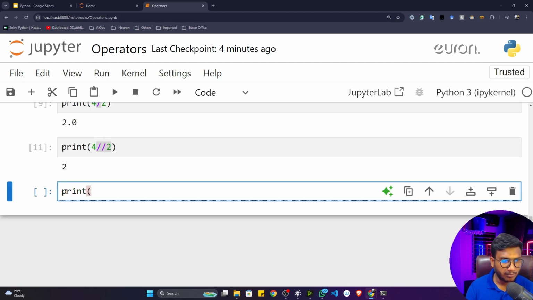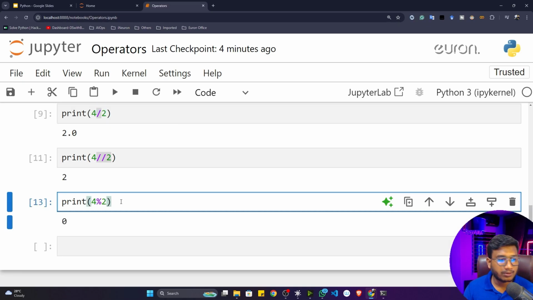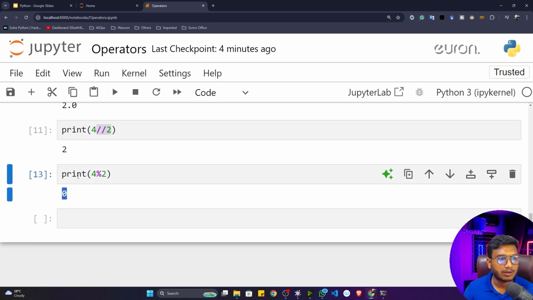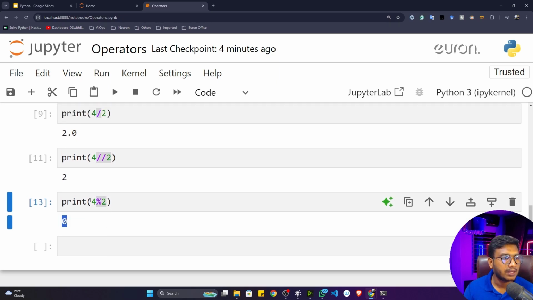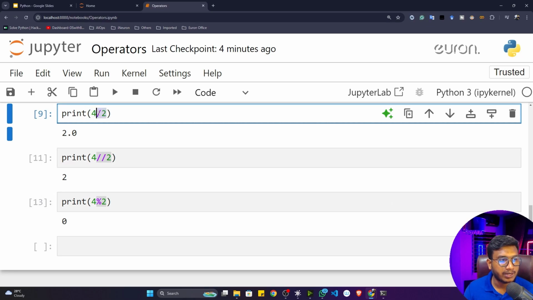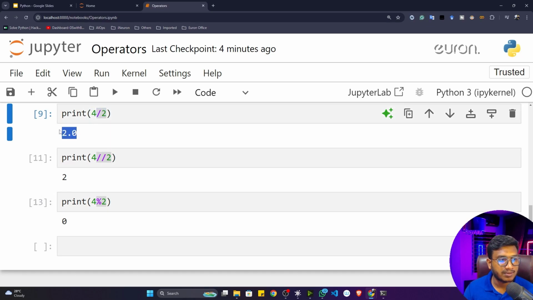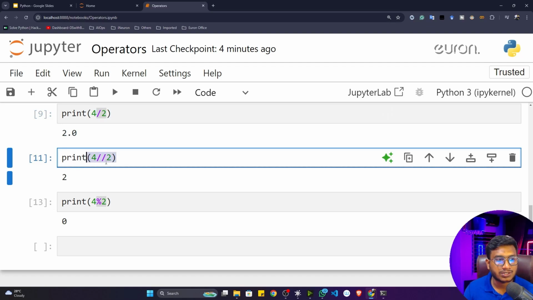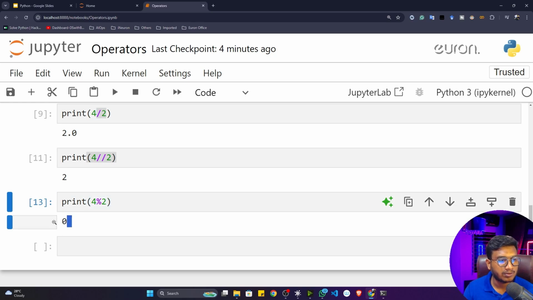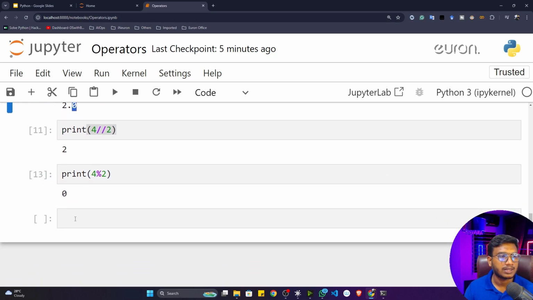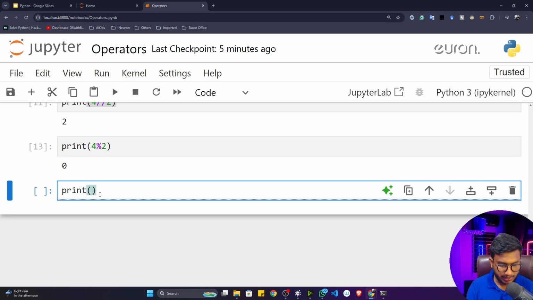We are also having something called modular operator. Let me show you. So this is the modular operator. What the modular operator returns is the remainder if you perform any kind of division. After performing any kind of division, if you get any remainder, it will give you that remainder. In this case, I did the division 4 divided by 2 and got 2.0, so it is giving me the whole number. When I perform the integer division, it will give me only the actual number. And if you perform the modulus operation, it will only give you the remainder, in this case nothing but 0. And if you want to perform a power operation, you can use this particular operator. So this is the power operator.